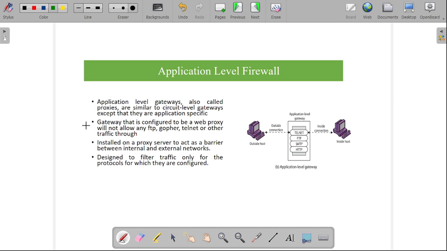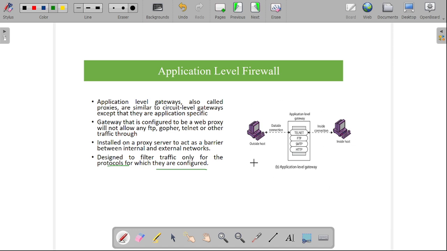This type of firewall is designed to filter the traffic only for the protocols which are already configured. It can act as a proxy server between the barrier of the internal and the external network. The Application Level Firewall works on the application layer of the OSI model.